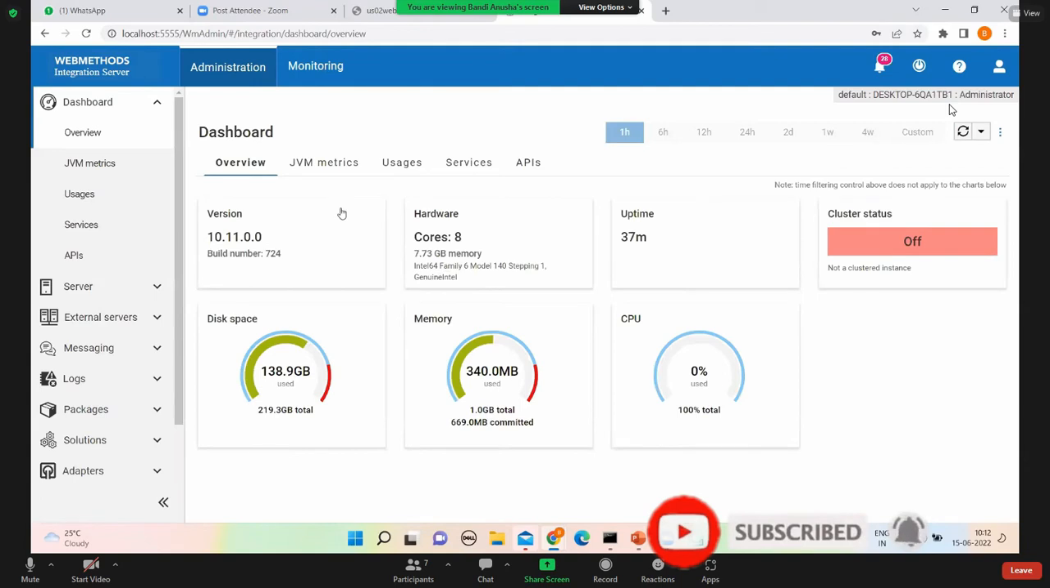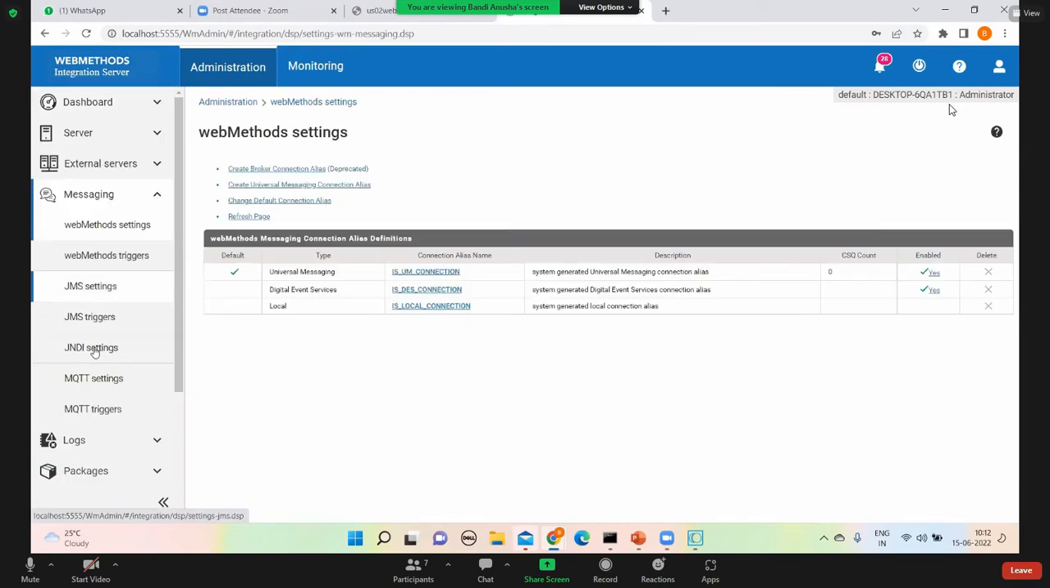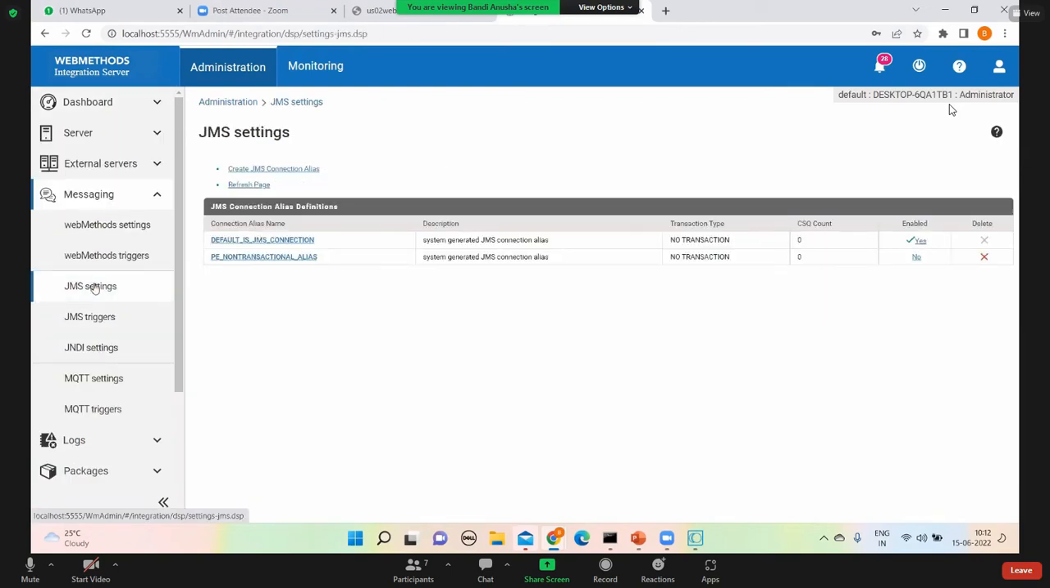Okay. Now in messaging I can click, and in JMS settings I'm using this connection. Okay, this is my connection. I will use this default connection. Generally, we will not use the default. We will have our own different connection, but we are doing testing, right? Only a trial version.